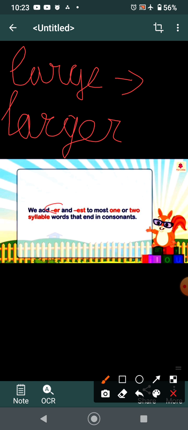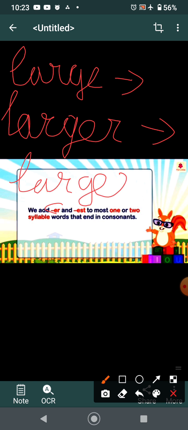Then there is your largest. Large, larger, largest. Here I have added only r and st, but there are some words in which we add er or est. So if e is already given, we add only r and st. If e is not given, then we add er or est.